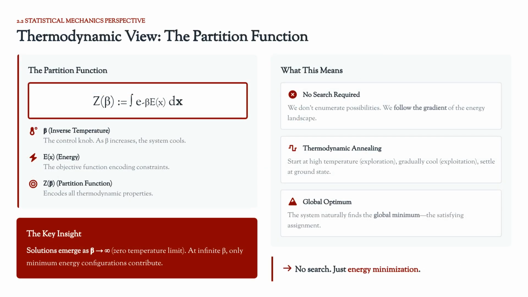From a statistical mechanics perspective, the partition function Z(β) encodes all thermodynamic properties. Solutions emerge as the system cools, meaning at infinite inverse temperature, only minimum energy configurations contribute. This means no search is required. We simply follow the energy gradient to find the global optimum.